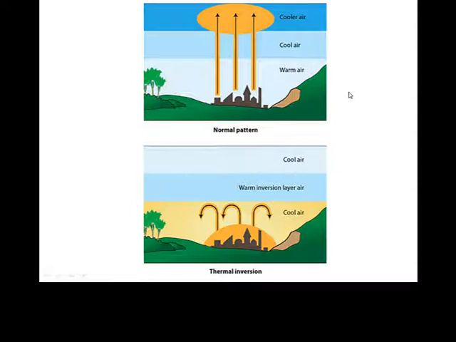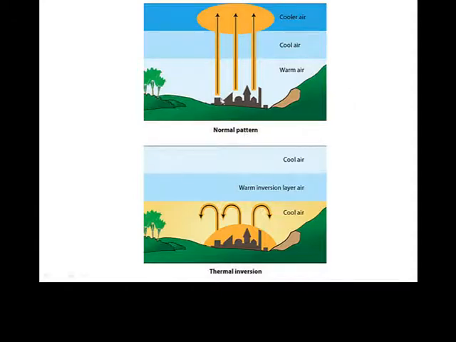Now, we talked earlier about smog and pollution being trapped in the Los Angeles area, or in any area. Most highly populated areas have smoggy days. What happens is what we call a thermal inversion, or a temperature inversion.